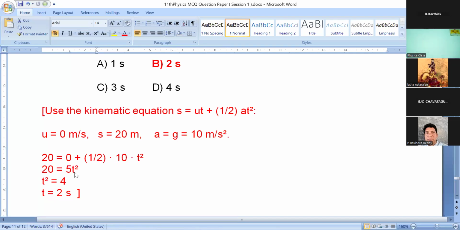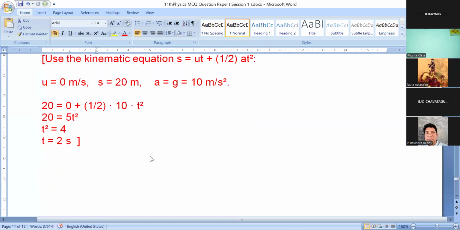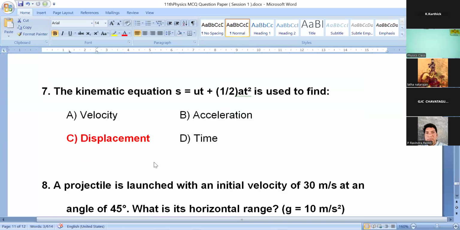So 20 equals 5 t square. t square equals 20 divided by 5, which gives 4. t square equal to 4. So t equals root of 4, which is 2. And t is equal to 2 seconds. Clear?